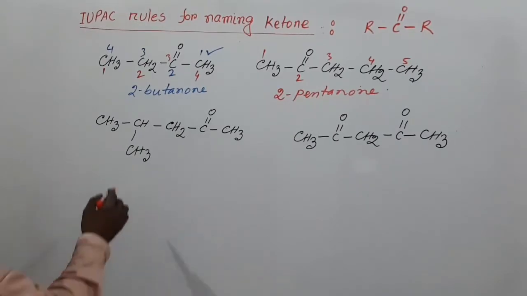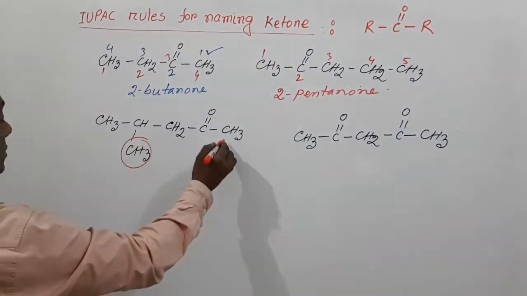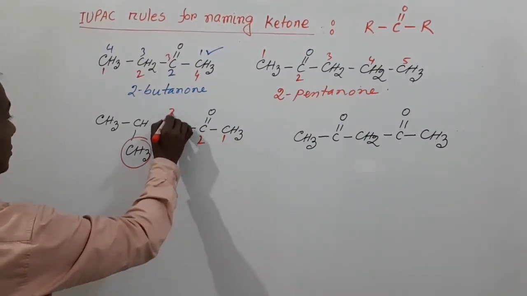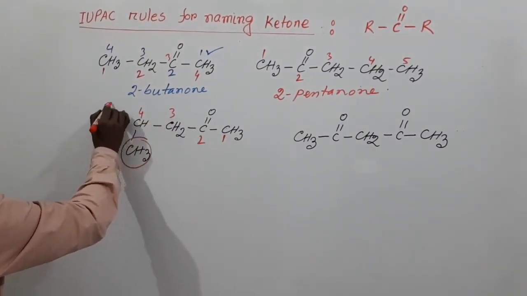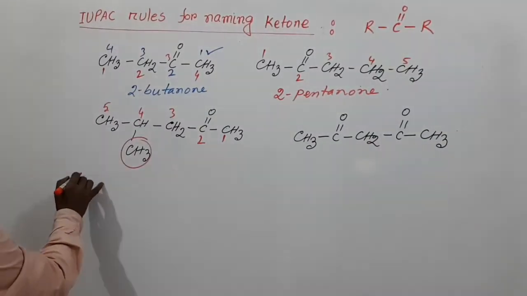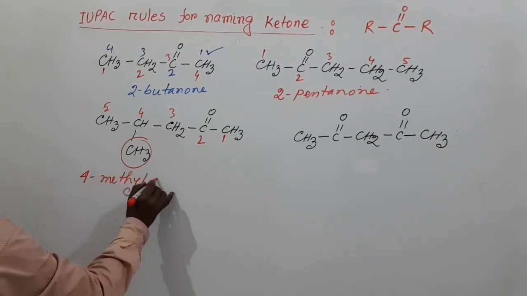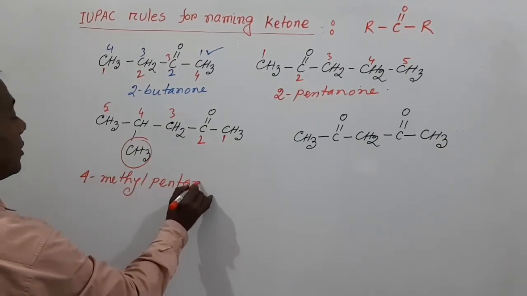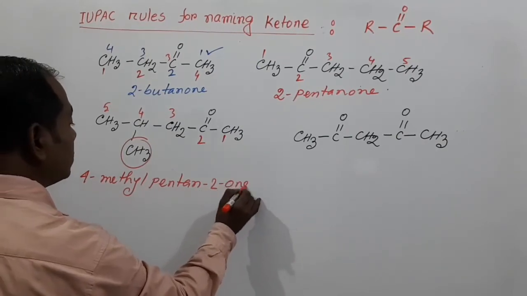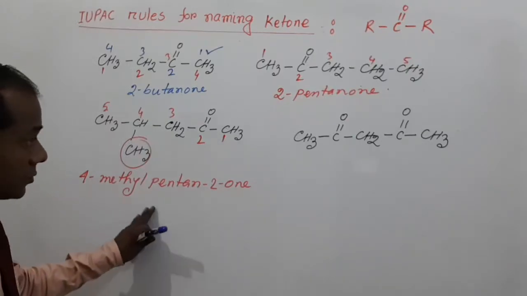And here in this compound one substituent is present, and this is 1, 2, 3, 4, 5. 5 carbons are present in the main or parent chain. The name of this compound is 4-methyl pentane 2-one, or 4-methyl 2-pentanone.